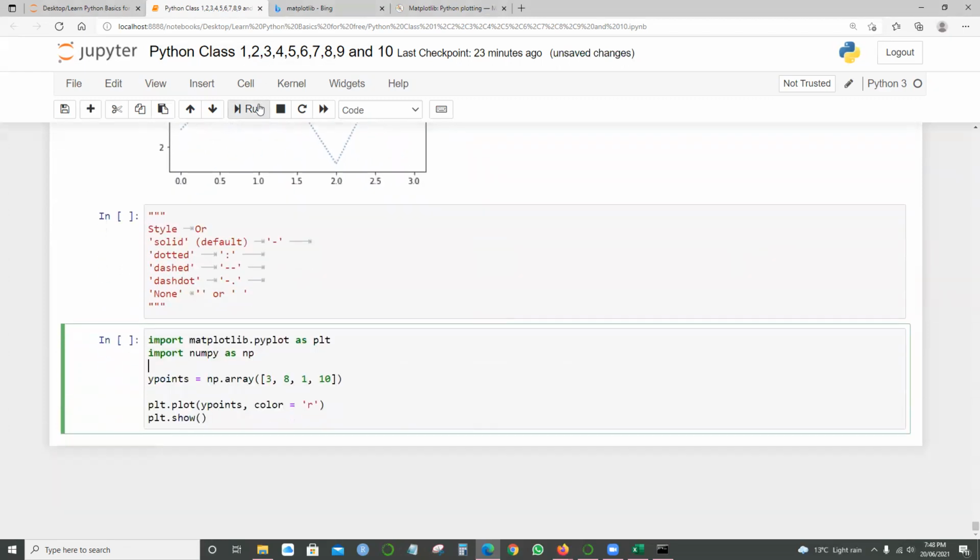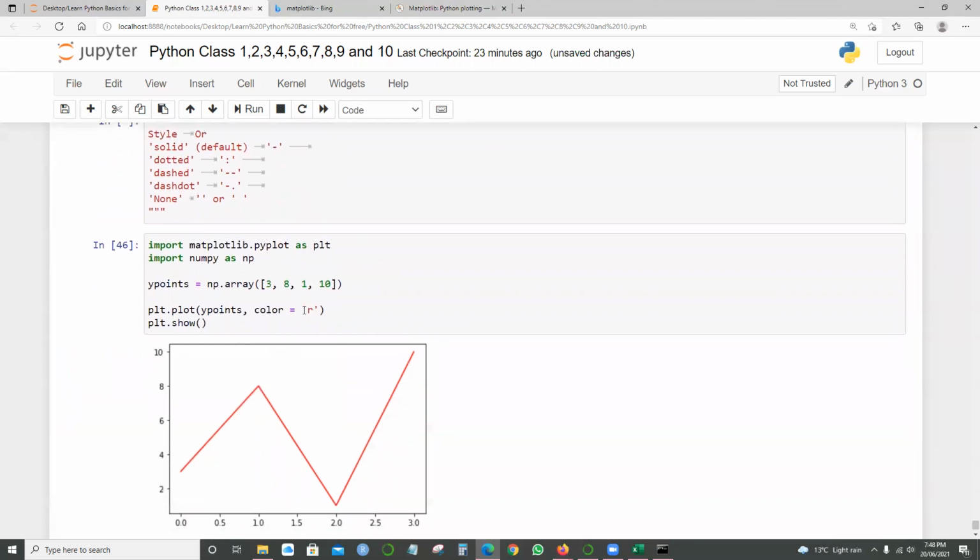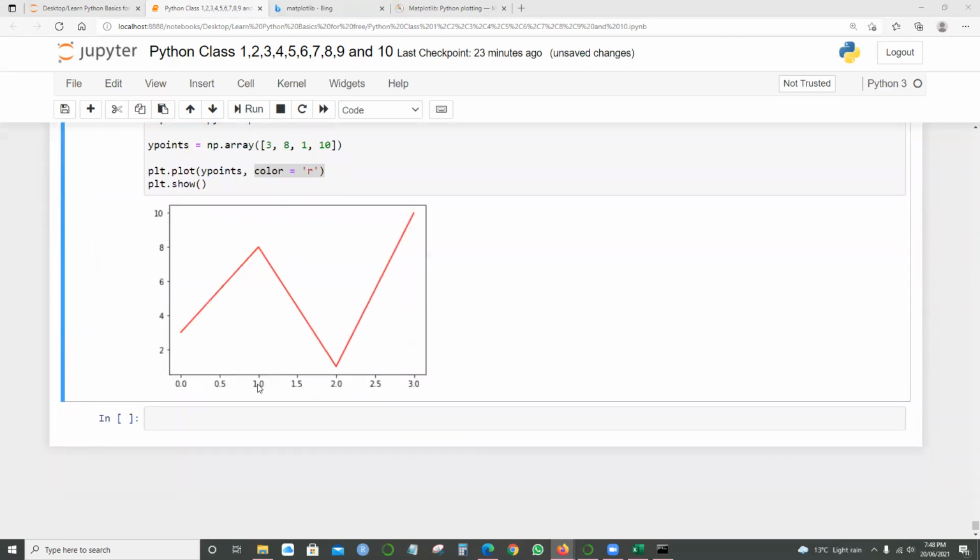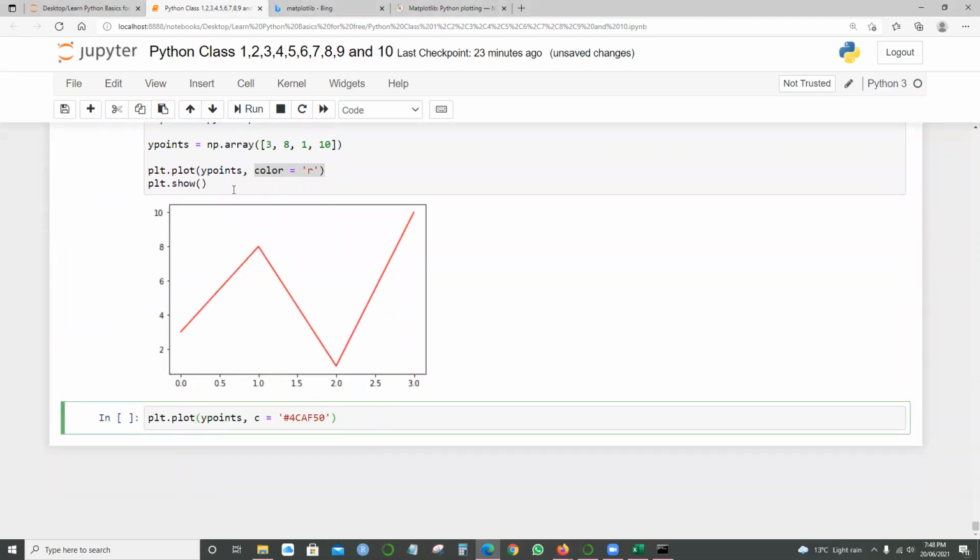I'll give one more shorter example. If I run this, see, r for red color, so color equals r. This is the extra feature which we have. If you want to apply color to it, there are other ways also. You can give the color notation as well, like a color code.